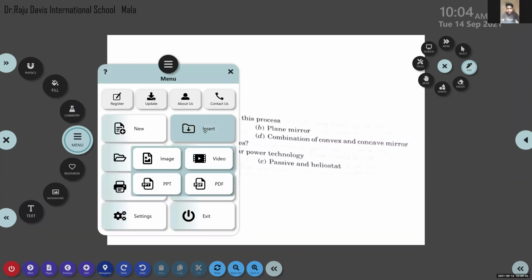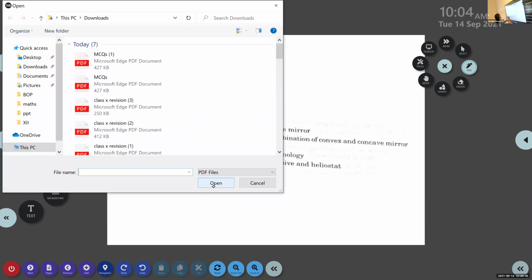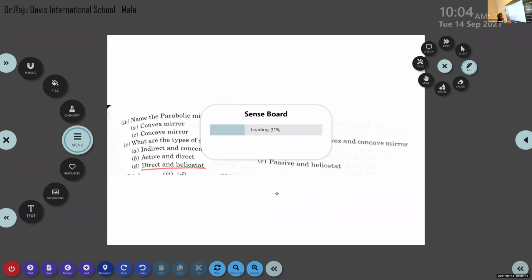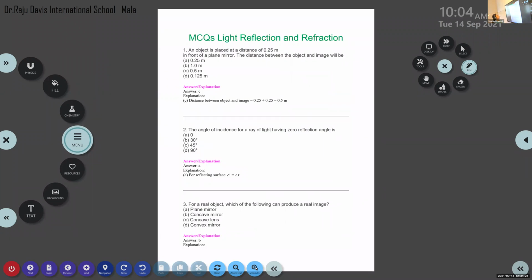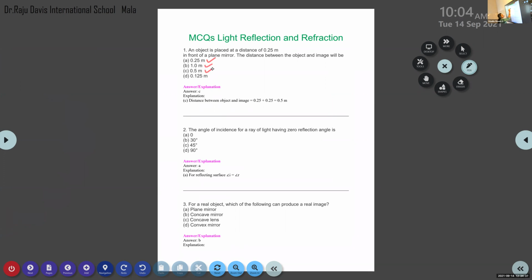Yes, ma'am. Okay, now there are MCQ sample question papers, but one problem is that only some answers are provided. Anyway, we can discuss them one by one. First question: an object is placed at a distance of 0.25 meter in front of a plane mirror. The distance between the object and the image will be 0.25 meter, 1 meter, 0.5 meter, or 0.125 meter.